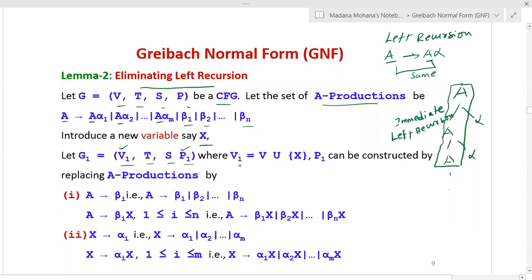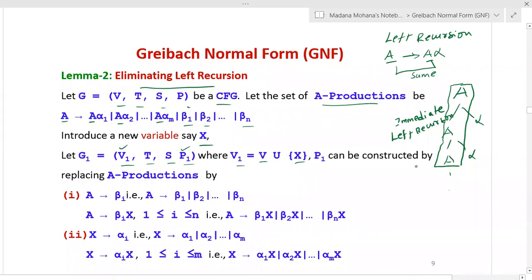Now V1 equals all the variables from G, that is V, union X, since we introduced X as the new variable. Therefore V union X are the variables in the resultant grammar G1.